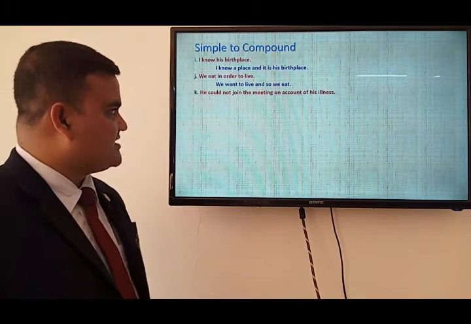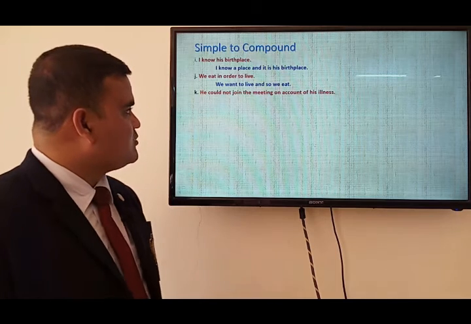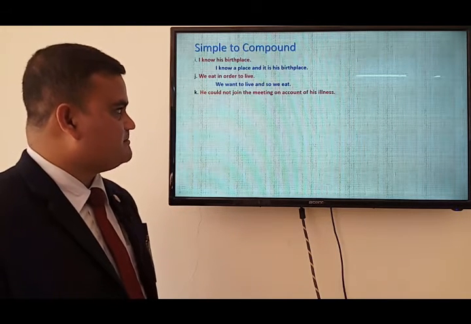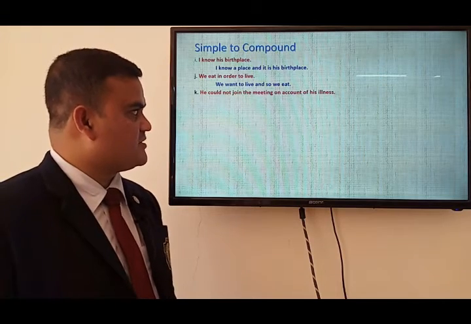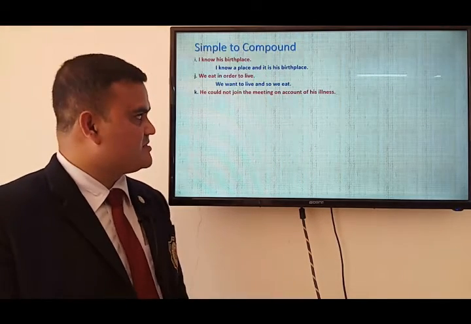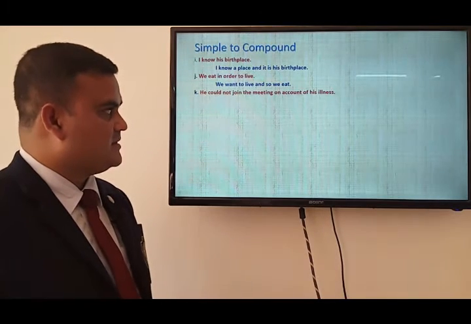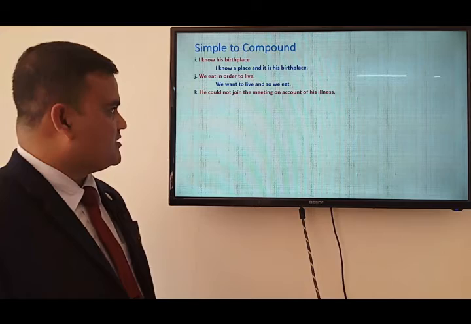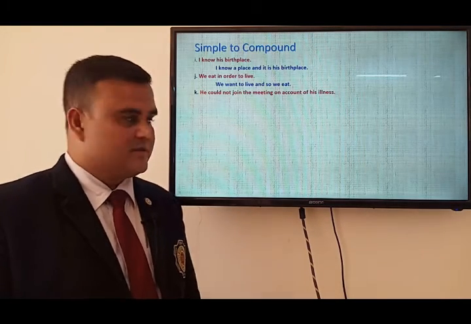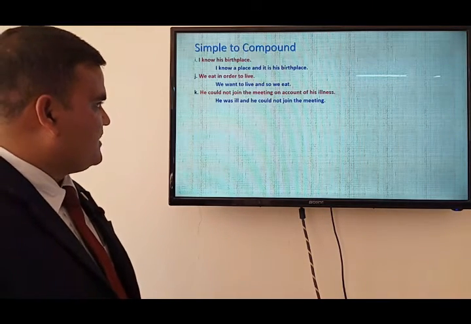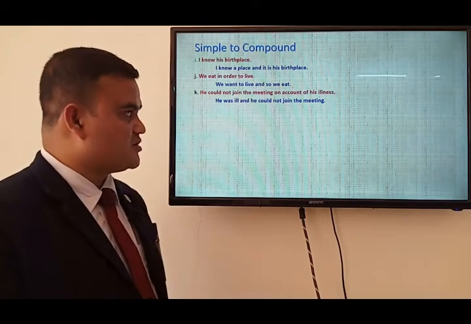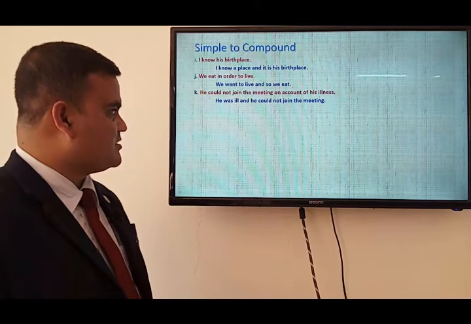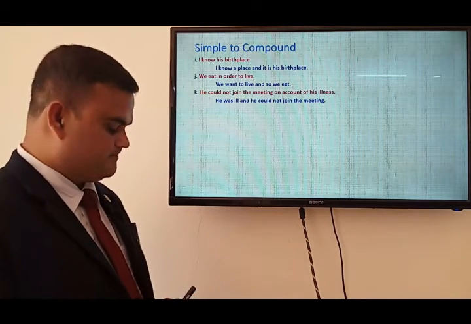Next, he could not join the meeting on account of his illness. He could not join, the main verb, in negative. The meeting is the object. On account of is a phrasal preposition, and his illness is a reason behind his absence. If we transform it into compound, it would be: He was ill and he could not join the meeting. He was ill is a clause, added with the coordinating conjunction and, he could not join the meeting.